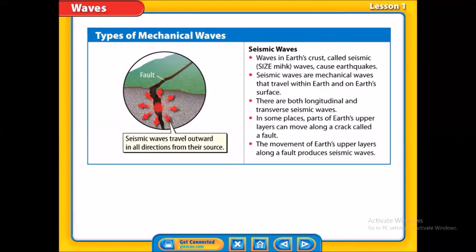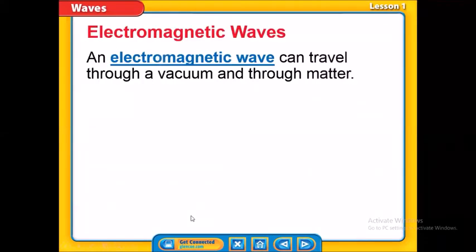We have seismic waves, and the seismic waves are the waves that cause earthquakes. They travel upwards to the surface of the earth and they cause this huge crack. Can you see? And this crack is called a fault, and a fault is the crack directly above the source of the wave, upwards on the earth's surface.